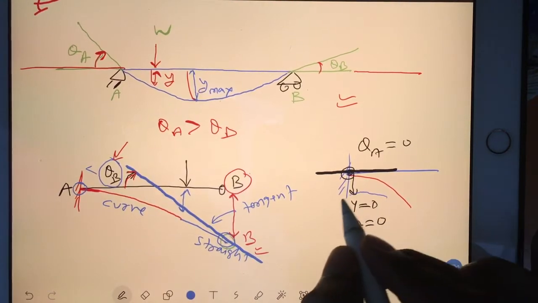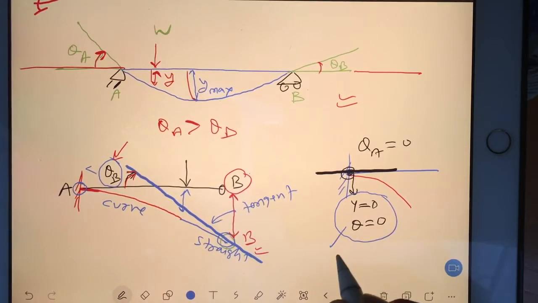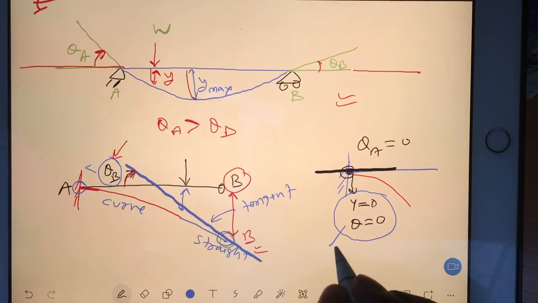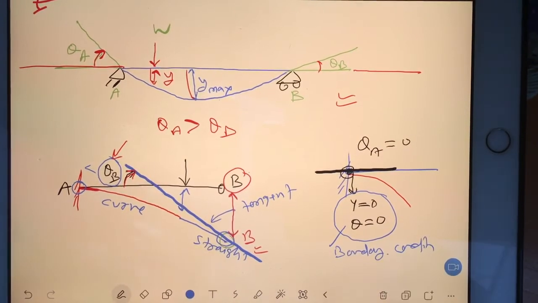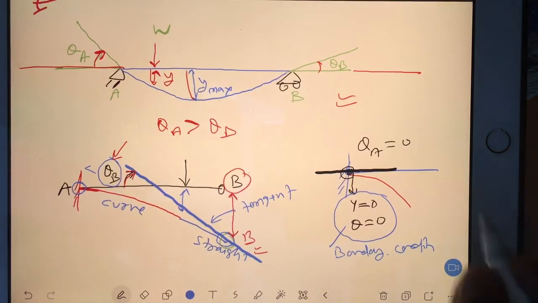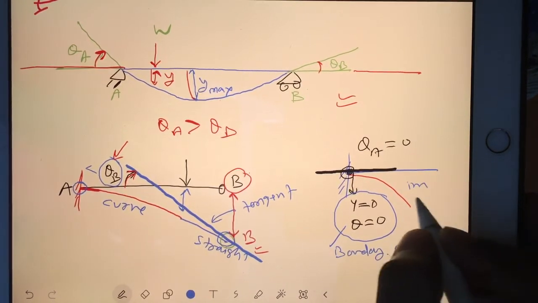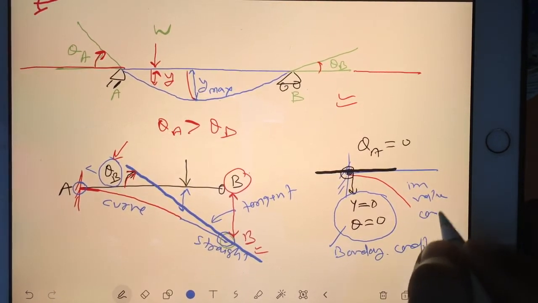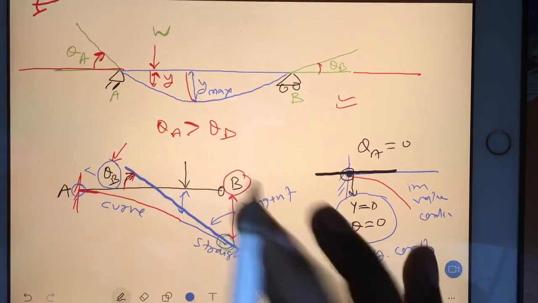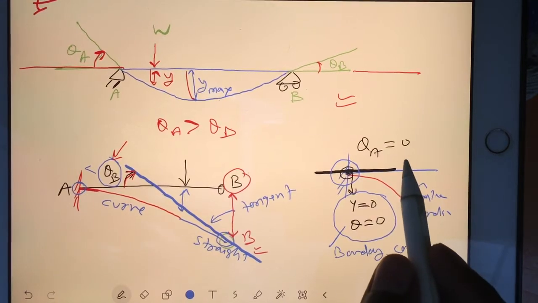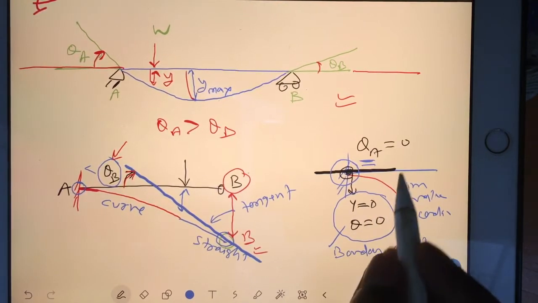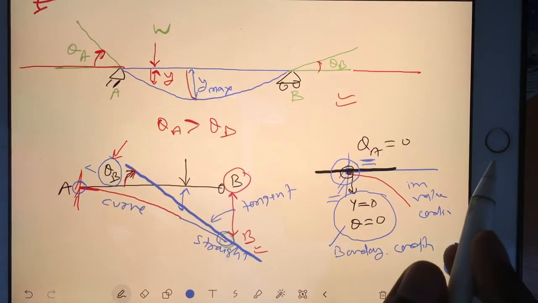Now these two conditions you can call boundary conditions. It became your boundary condition, right? Or you can also say initial value condition. It does not matter whatever force you are applying. In the beginning, initially, your theta A has to be 0 and your deflection has to be 0.